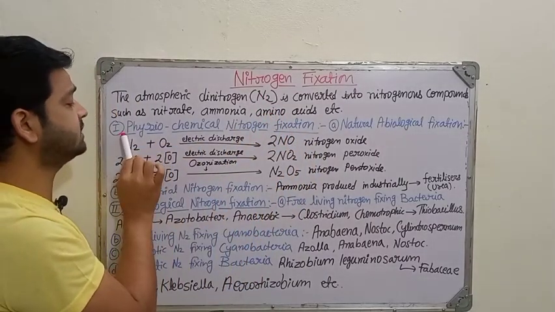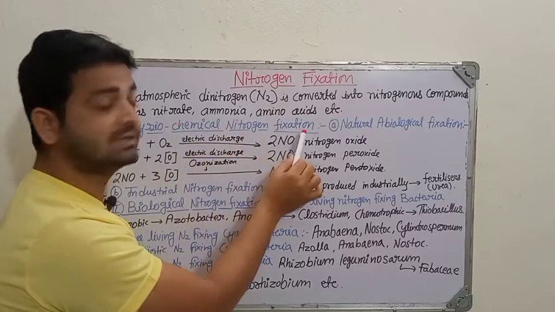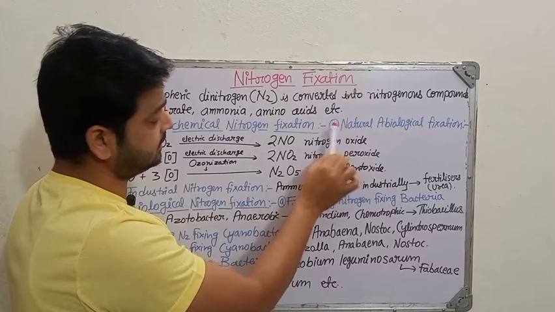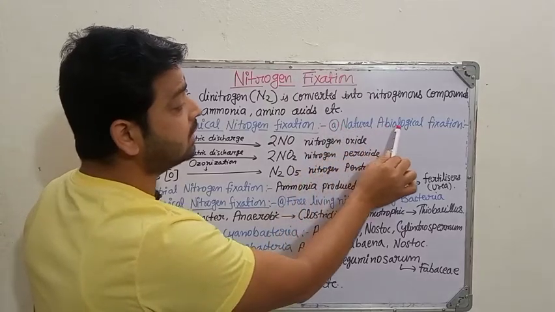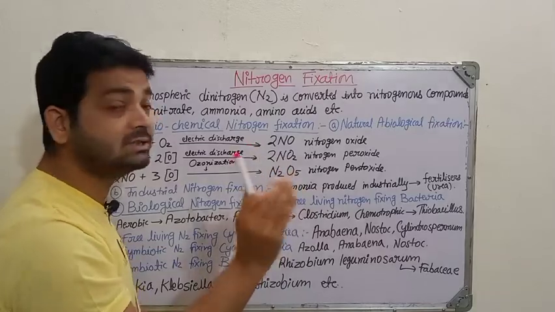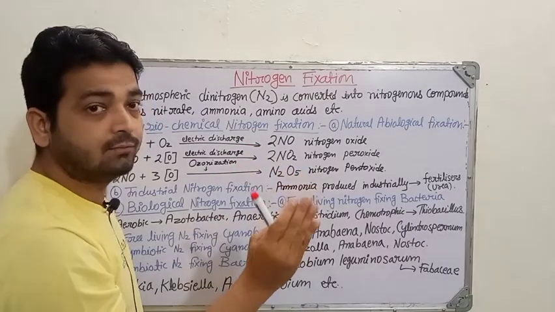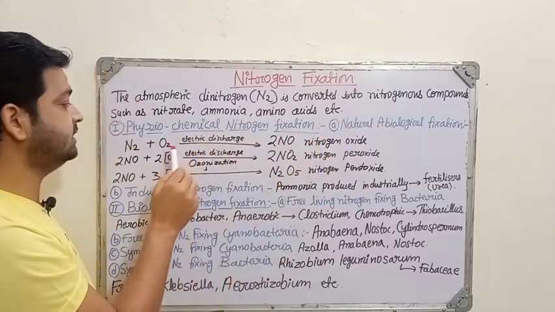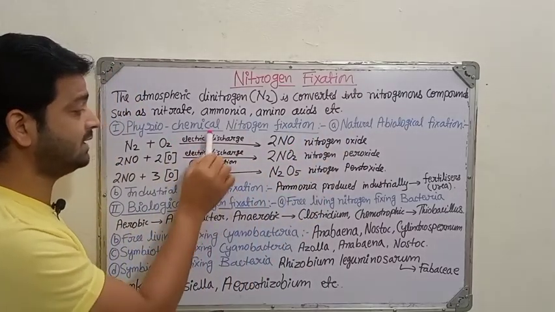The first type of fixation is physiochemical nitrogen fixation. Under this we can see the natural abiological fixation, right? Biological is not involved here; it is abiological, without living organisms. How does the nitrogen get fixed? Here you can see electric discharge, ozonization, like that.